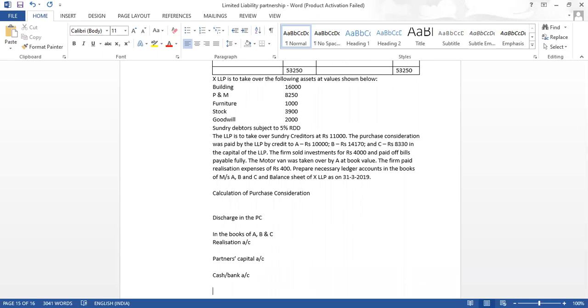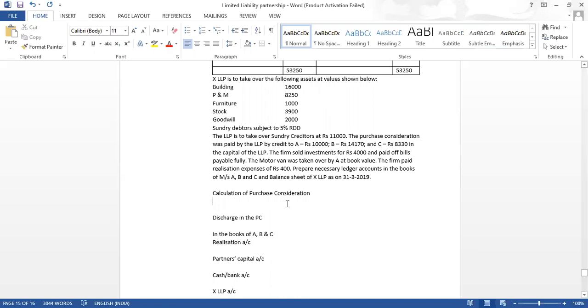We can make an assumption here because nothing is told about the cash bank. Let us assume that the cash bank balance is not taken over by the LLP. We could also assume that it is taken over, or that it is not taken over. I am taking the second assumption here, that cash bank is not taken over by the LLP. I have prepared the cash bank account, assuming that the cash bank balance is not taken over by the LLP. Then we have to prepare one more account, the XLLP account.